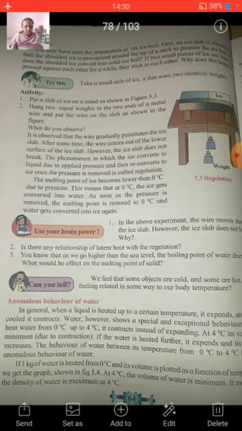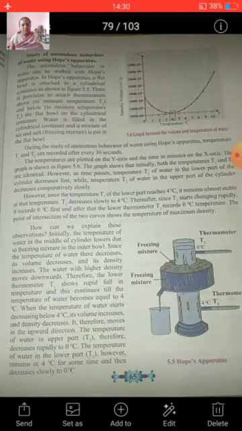At 4 degrees Celsius, the volume of water is minimum. It means that the density of water is maximum at 4 degrees Celsius. Volume is minimum, that means density is maximum at that point. Now see the graph. In the graph we can see how the volume and temperature of the water change.